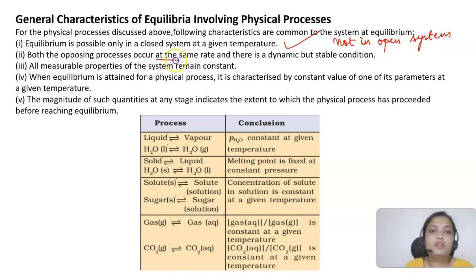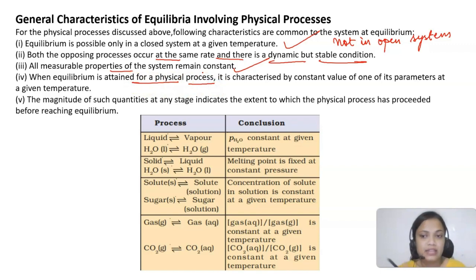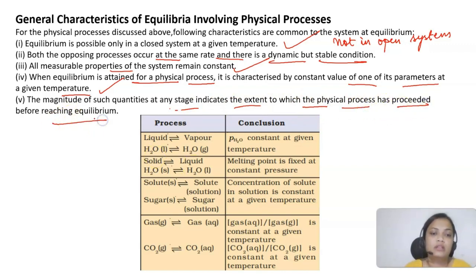Both the opposing processes occur at the same rate. There is a dynamic but stable condition, so the equilibrium will be dynamic. All the measurable properties will remain constant at that time, and when equilibrium is attained for a physical process, it is characterized by a constant value of one of its parameters. The magnitude of such quantities at any stage indicates to which extent the physical process has proceeded.